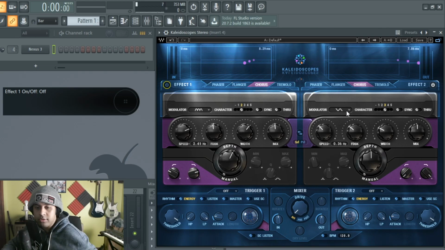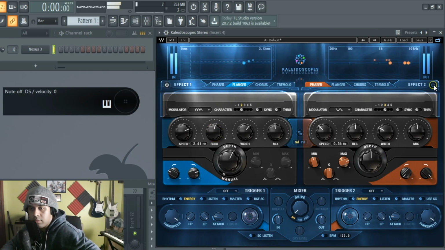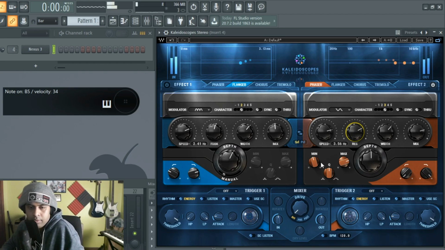You could turn this off so you could hear the other effect and have full control of, okay, this is what this is sounding like. So let's say we want a flanger, because I like that flanger from before. Let's turn this on, turn this off. And then on this side, we want the phaser. Hold on. There we go, we got the phaser.